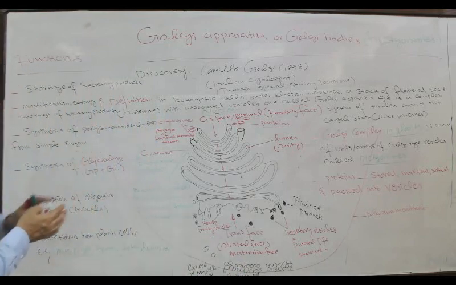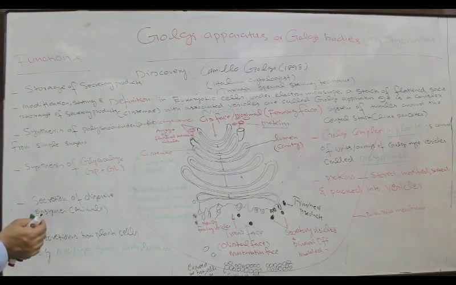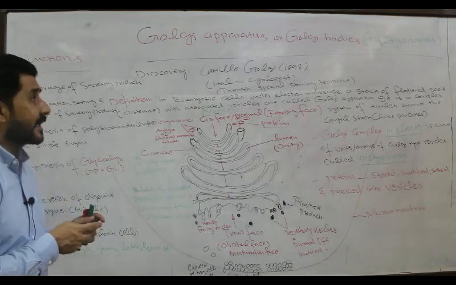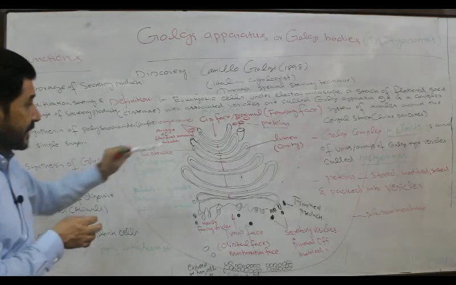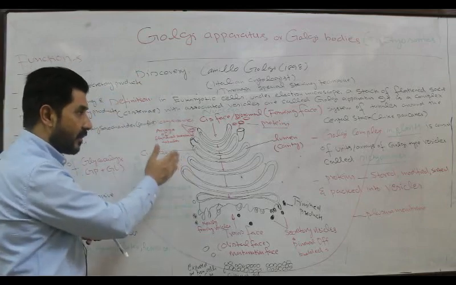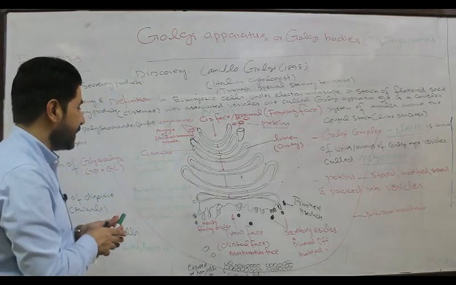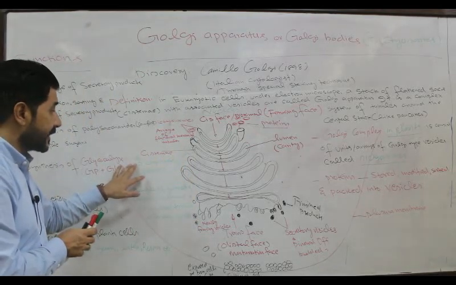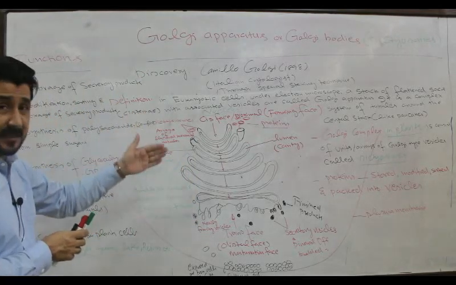This is all about the concept of the Golgi apparatus, Golgi bodies. But in the case of plants, as I told you, they are called dictyosomes. The diagram on the board is actually the Golgi apparatus, but it is actually dictyosomes, because we are discussing the plant cell.